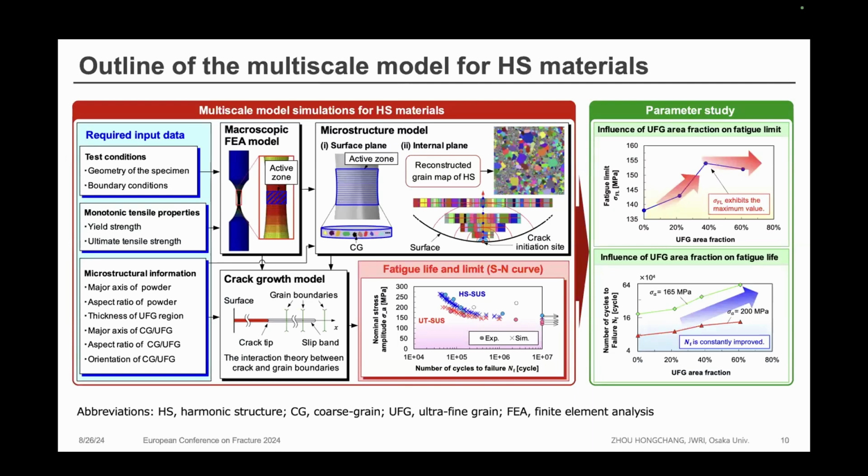So in this model, the input data is very simple. It only requires the test condition, the monotonic tensile property and the microstructure. And there are 3 submodels in our multiscale model, and the output data is the SN curve. And by using this kind of multiscale modeling strategy, we can perform a parametric study to determine the different kinds of microstructure distribution with the corresponding fatigue performance.